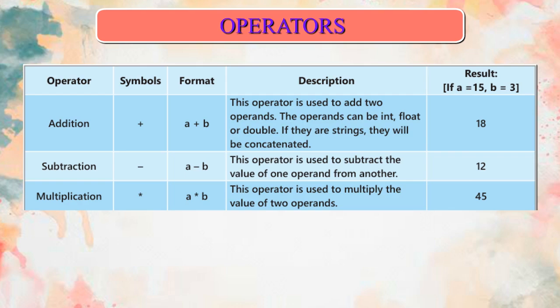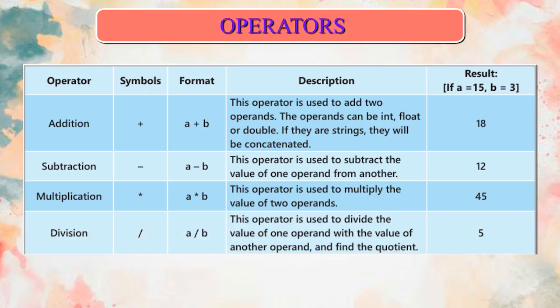Format A asterisk B. Description: this operator is used to multiply the value of two operands. Result 45. Operator division. Symbol slash. Format A/B. Description: this operator is used to divide the value of one operand with the value of another operand and find the quotient. Result 5.